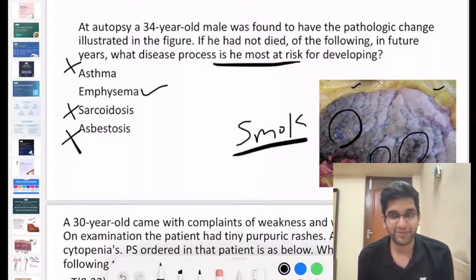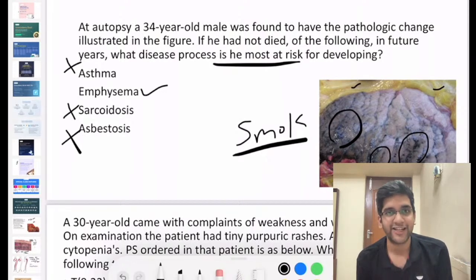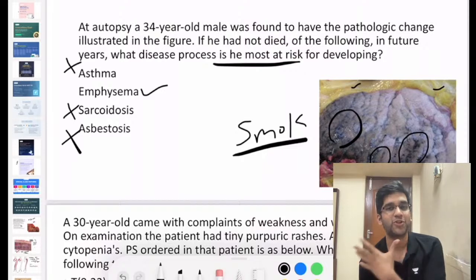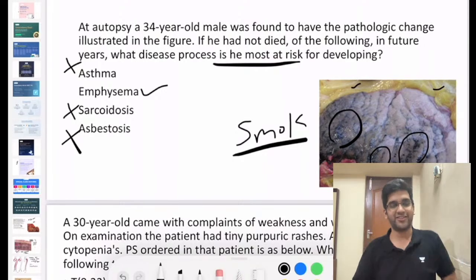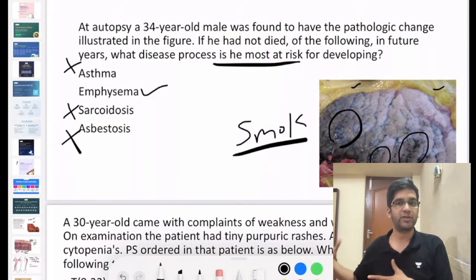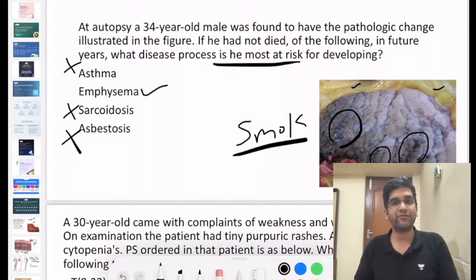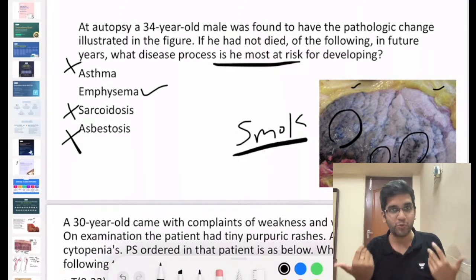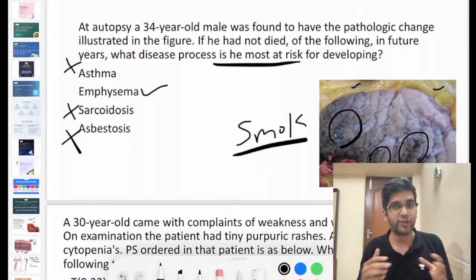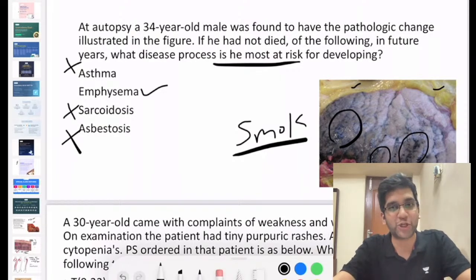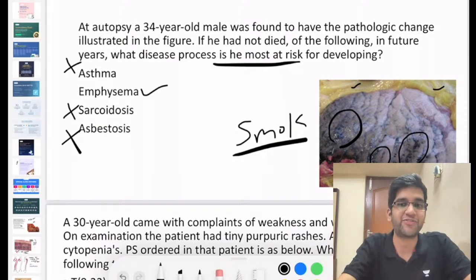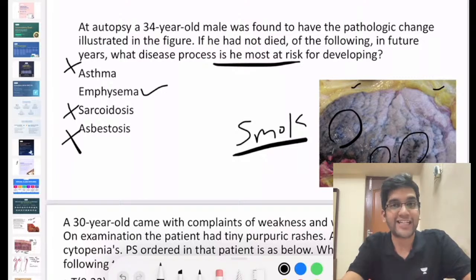I do know that Delhi is heavily polluted. It's not just Delhi. Many of the metropolitan cities are still heavily polluted, right? But still, you are not going to have this much amount of coal deposit, even in the most polluted stage in our country, right? Because it's an abnormal deposit on the surface of the lung. Only in a very closed environment, when a person smokes a lot, might this happen. Indoor firewood cooking, this might happen, right? Though I've not done a study on people living in Delhi and the autopsy of the lung, the possibility of deposit of coal is very rare. At least in an MCQ, I will not put that scenario into consideration, right?